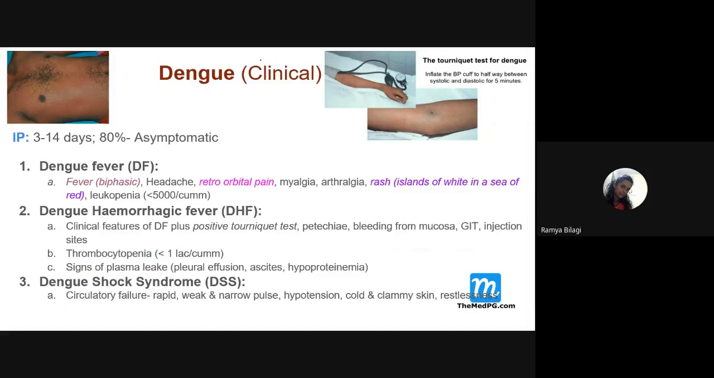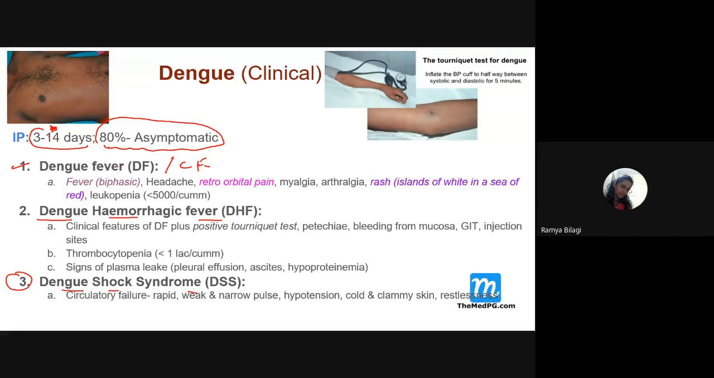Now, what are the clinical manifestations of dengue fever? Usually the incubation period within the human is 3 to 14 days, very important. Most, about 80% of the cases, remain asymptomatic. Clinically, it may manifest as dengue fever, the classical dengue fever, or it can manifest as a more adverse form, dengue hemorrhagic fever, or in the most severe form, dengue shock syndrome.